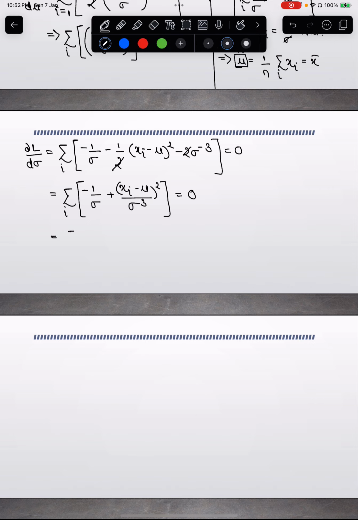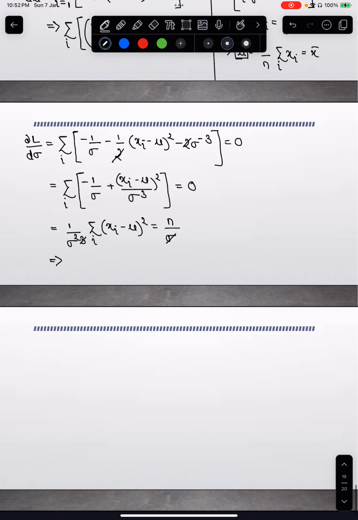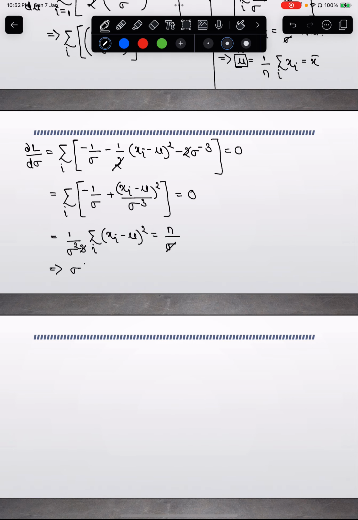So this becomes 1 by sigma cube, summation of i, xi minus mu whole squared, is equal to n by sigma. And this sigma can become 2 now, and sigma squared is nothing but 1 by n summation of i, xi minus mu the whole square.